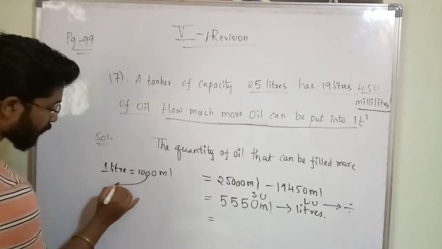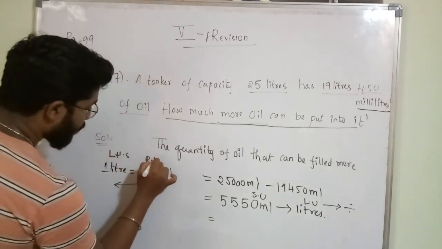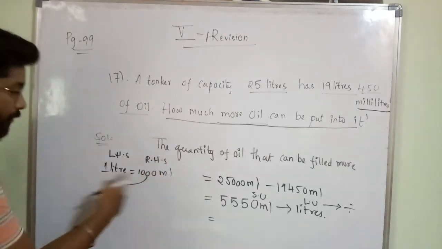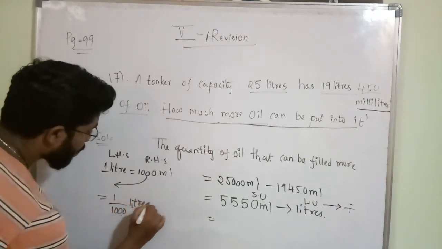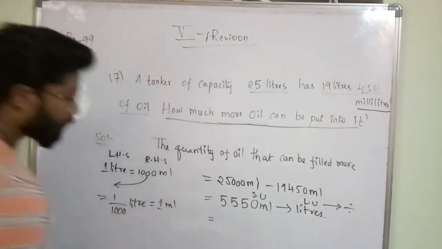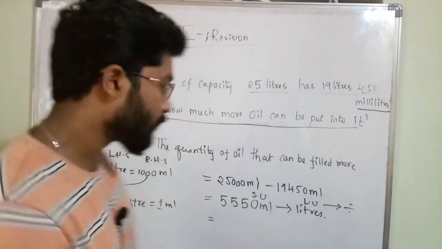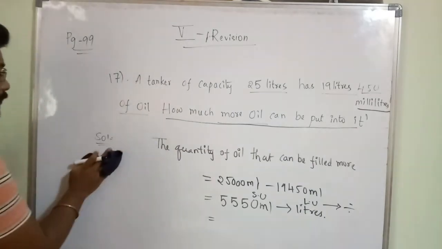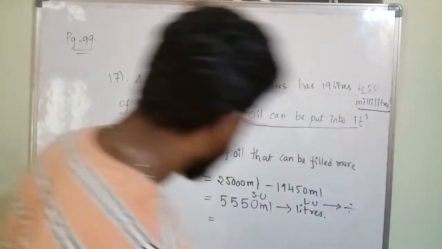We have to bring this 1000 to this side. This is LHS. This is RHS. Okay, so if 1000 comes this side, here it is multiplying, no? Here it will divide. Okay, 1 by 1000 liter equals 1 ml. That's why from smaller unit to larger unit you have to do the division. There is a reason behind everything. If you understand the reason, then it will be very easy for you.